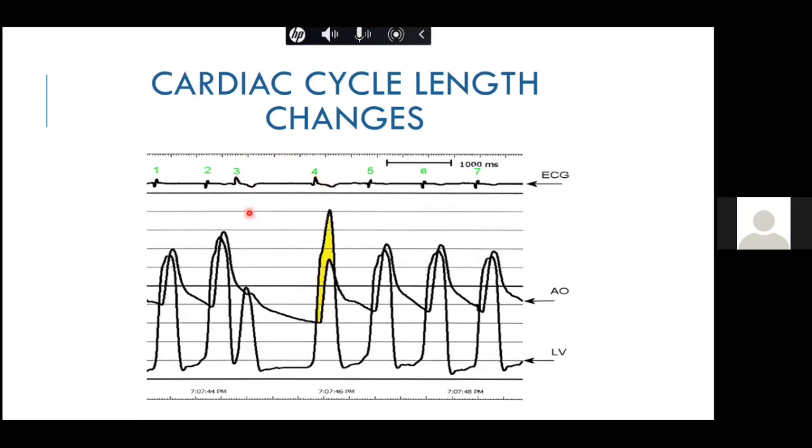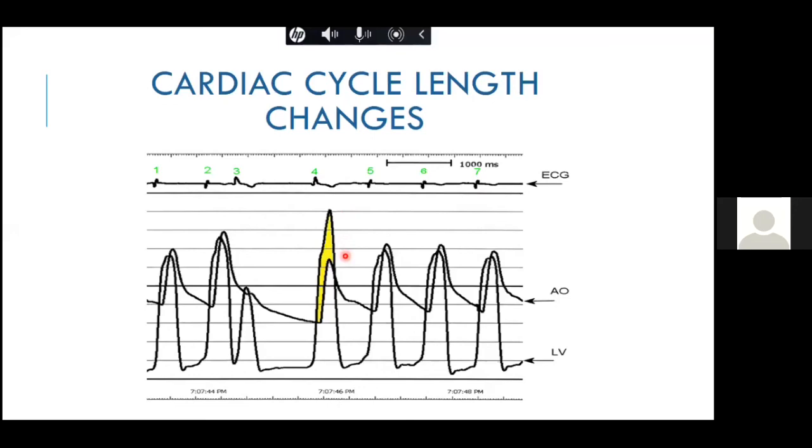After a PVC, once the LV contractility increases, the LV systolic pressure increases. Can you see the yellow thing? The yellow dot signifies the LV systolic pressure, which was normally around 100 to 120. It becomes around 170 to 180. However, post PVC, the aortic pressure usually decreases a little bit. Suppose it was 120, it becomes 100. It doesn't get much affected, but it decreases a little bit. Therefore, the gradient between the LV and the aorta increases. So after a PVC, the LV pressure increases, the aortic pressure decreases, and the gradient increases.